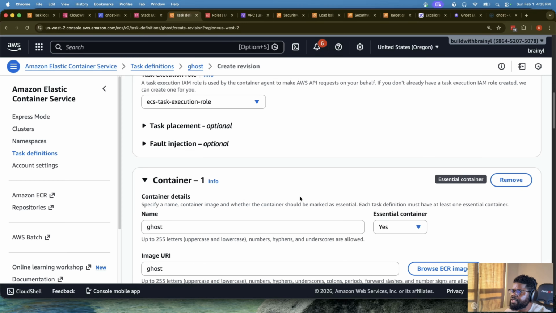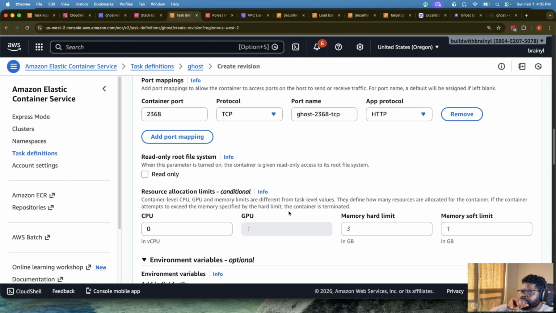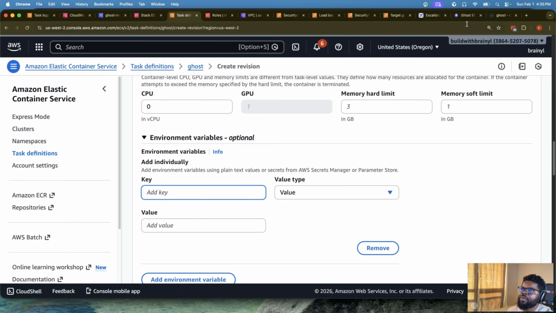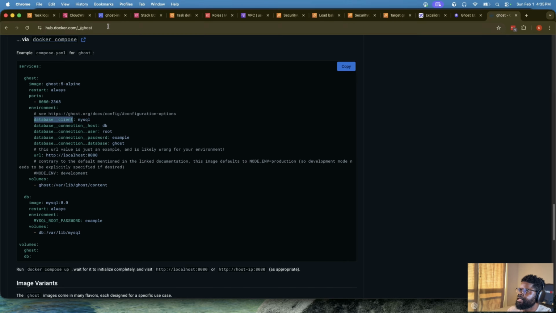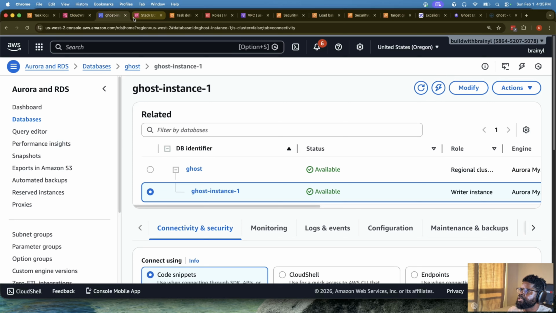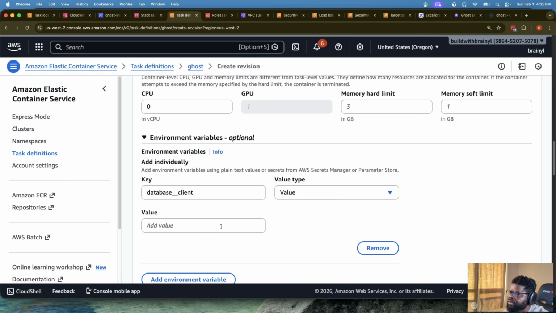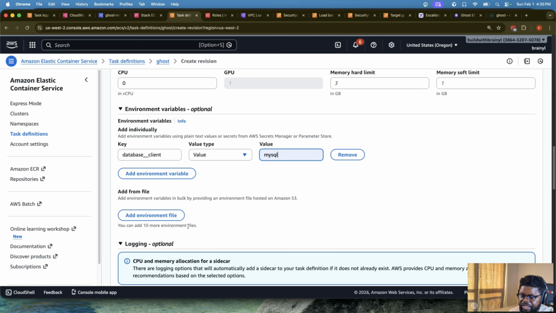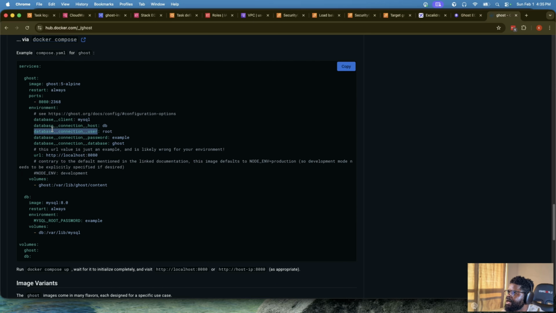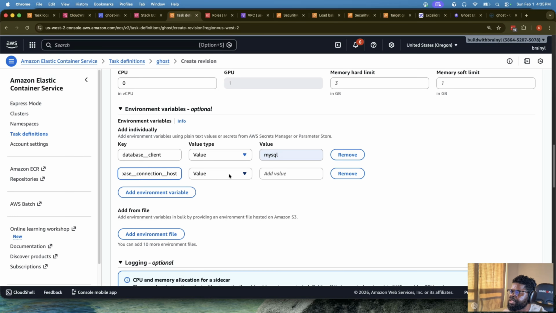So what we're going to do now is go to the environment variables. We saw what it needs. It needs a client, at least a DB client. So we'll go here and say task definition. We need this. The value is basically going to be, I think this is because my page is a bit, yeah, so we can make it fit on one line. So the database client, the value is from this, that's fine. The database host, we'll use, what is it? So we'll add a new environment variable. We'll say the host, the value is, this is where we are going to copy whatever is in the database.